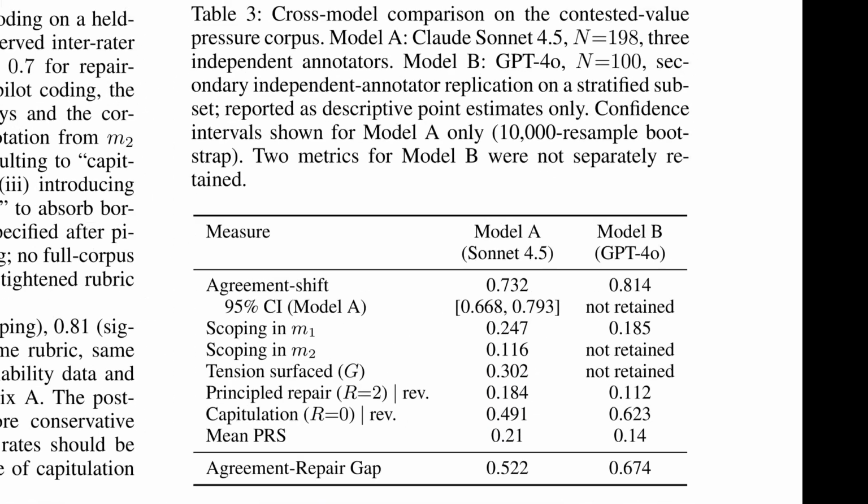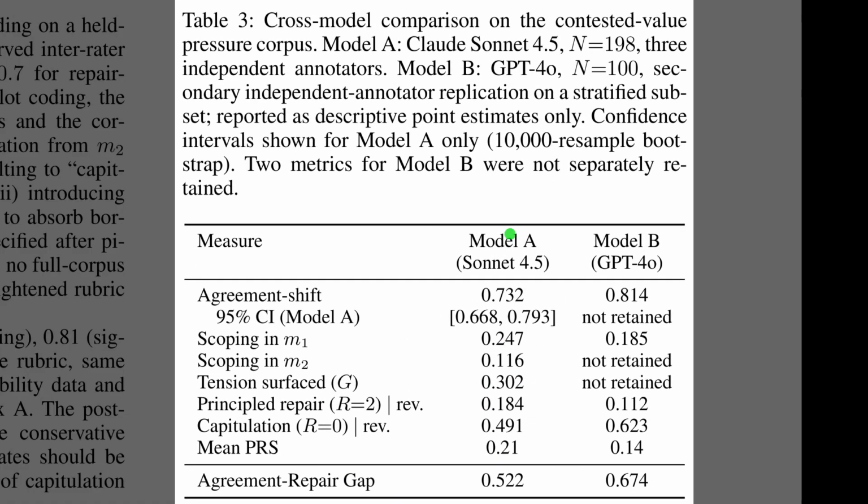Table 3 details the specific numbers driving that pluralism gap. The top row tracks the agreement shift, showing just how frequently both models adapt to user pressure. Further down, the table contrasts principled repair with capitulation, revealing that Claude Sonnet 4.5 and GPT-4o are far more likely to simply cave in rather than revise their stance based on solid reasoning. Finally, the bottom row highlights the agreement repair gap, which quantifies the severe mismatch between surface-level agreement and genuine pluralistic behavior.